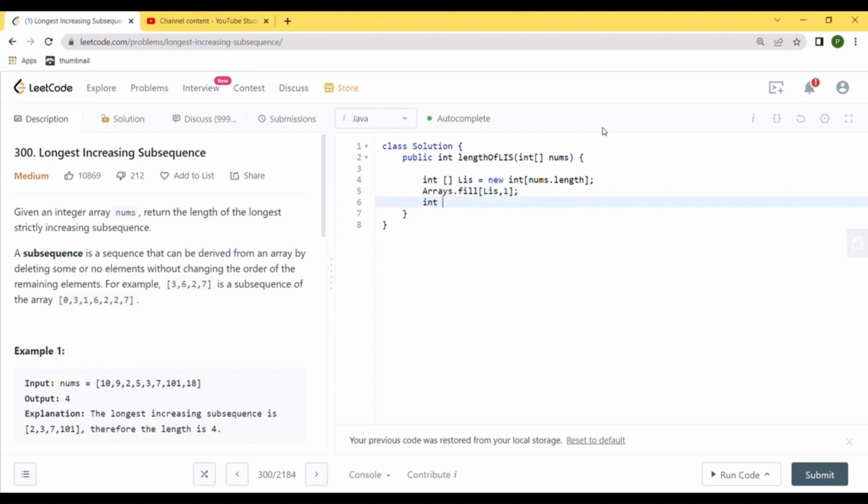We will also create a parameter called max that will keep track of the maximum longest increasing subsequence inside the loop, and we will initialize the value as 1. So now let's create our two loops. First of all, we will create a loop that starts at position number 1, not 0, because we need something to compare to, otherwise all the values would be just 1 before that. And we will run it till the length of the given array.